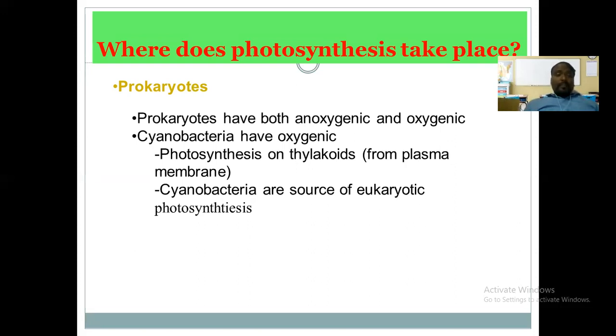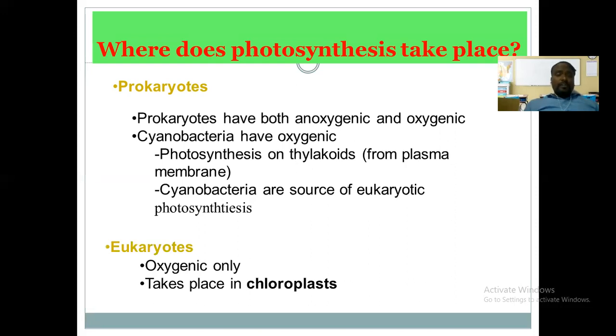Okay, now the eukaryotes. In eukaryotes, only in oxygenic eukaryotes does the photosynthesis process take place, and oxygenic eukaryotes means all green plants, particularly. Okay, so this photosynthesis process takes place in plants or in oxygenic eukaryotes. The site at which the photosynthesis process takes place, the site of photosynthesis, is the chloroplast.